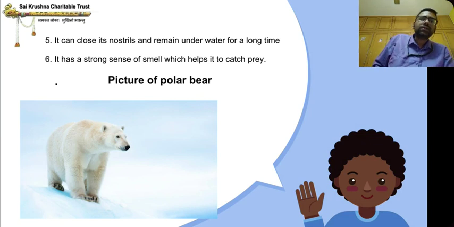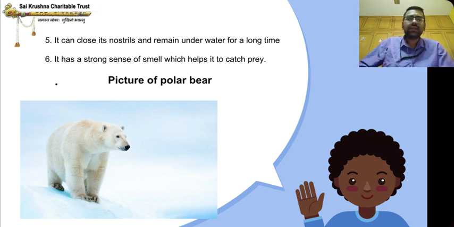It can close its nostrils and remain underwater for a long time. It has a strong sense of smell which helps it to catch prey. I have given the picture of polar bear here.